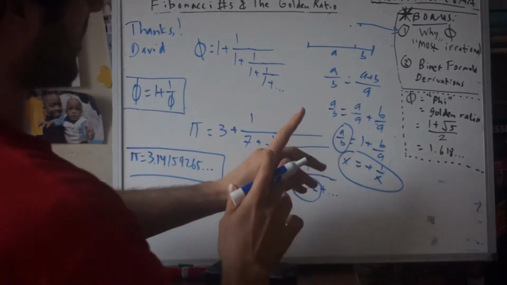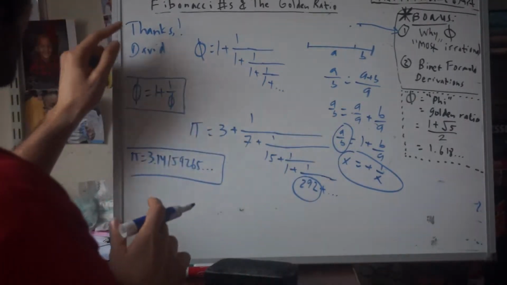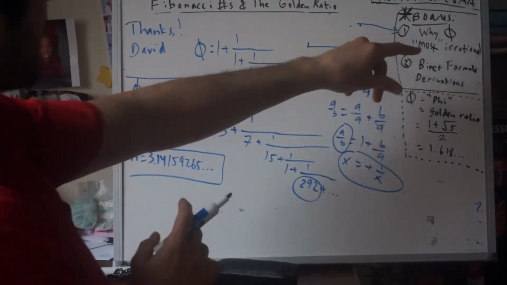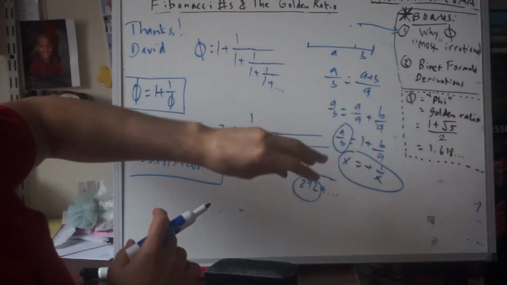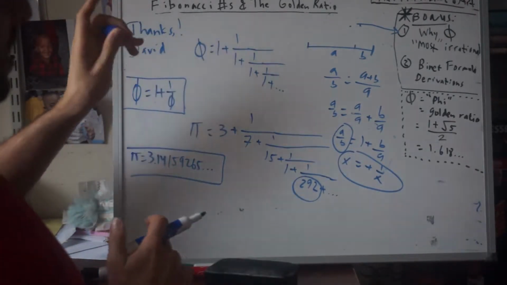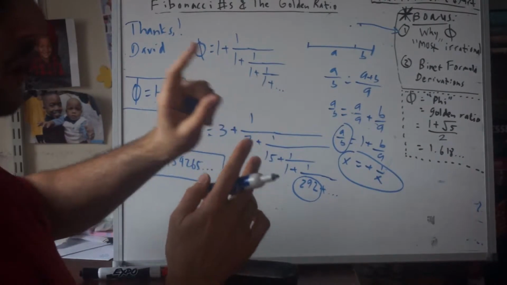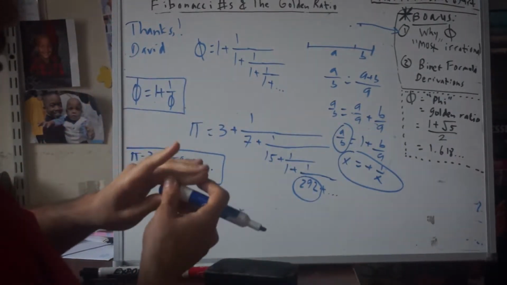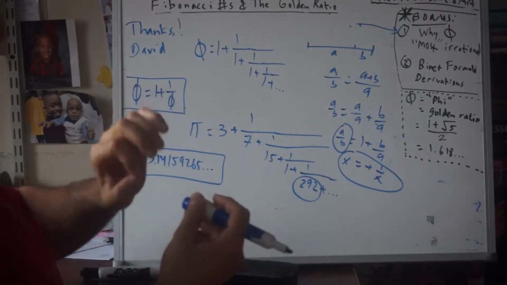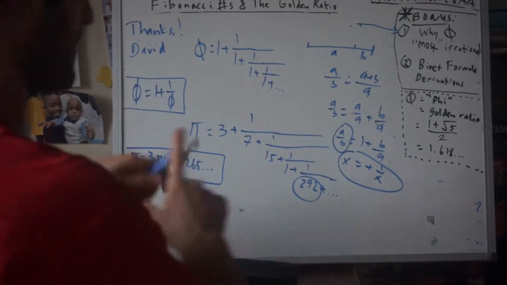Now, before we continue, I want to thank David Rudder. There's a great response on Quora to this question, and I'm basically going to be following his response and breaking it down a little bit for you guys. So huge thanks to him. I've come across this elsewhere, but I like that he juxtaposed phi next to pi, and I think that really helps hammer home this argument. So that's why I want to thank him.